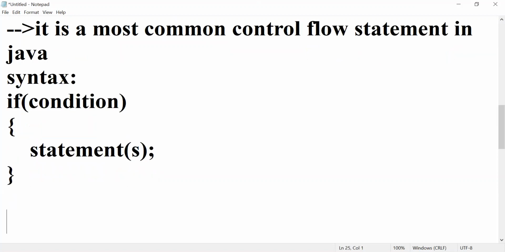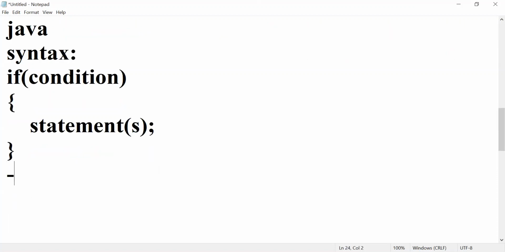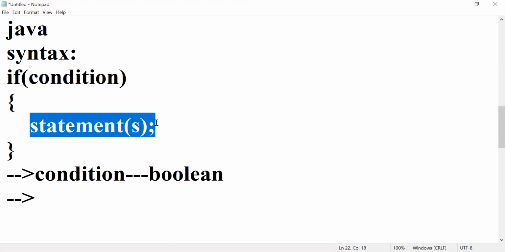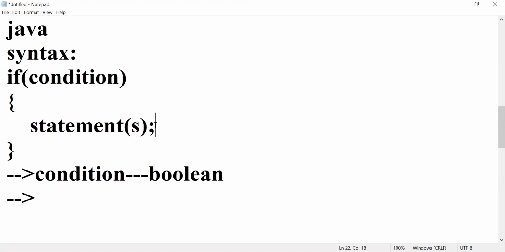Now see point C. The given condition returns a Boolean value, that is, either true or false only. Next point, you have to remember: i and f are lowercase letters only. If only one statement is written by you inside the block, then you need not use curly braces.